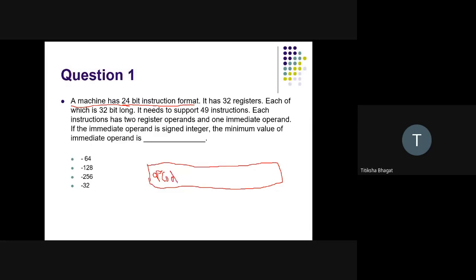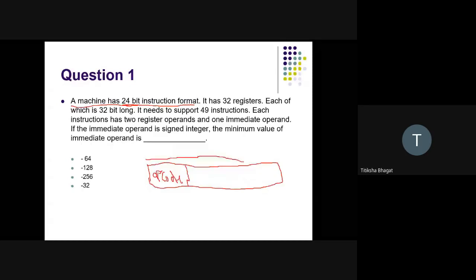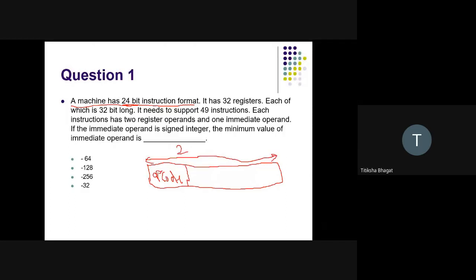So this is my opcode, and the length of that instruction format is 24 bits. So the bits required to represent this entire instruction are 24 bits. We don't know how many bits are required for opcode and how many bits are required for register.